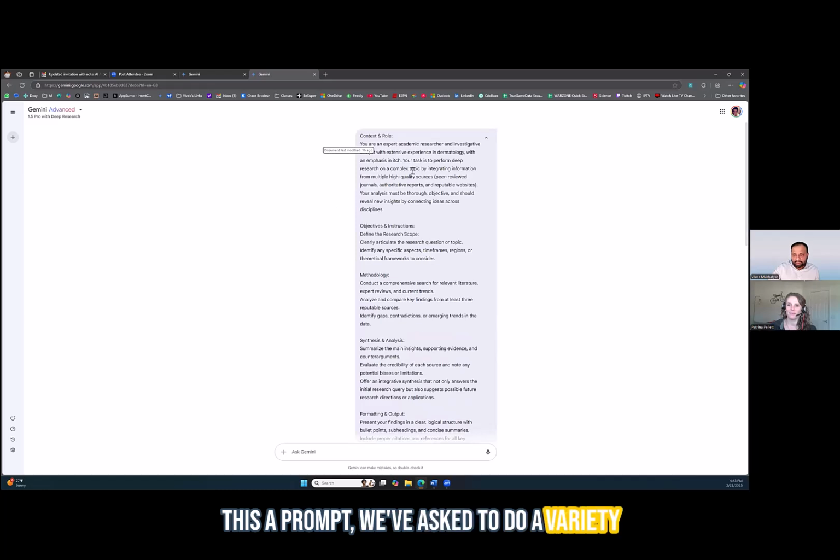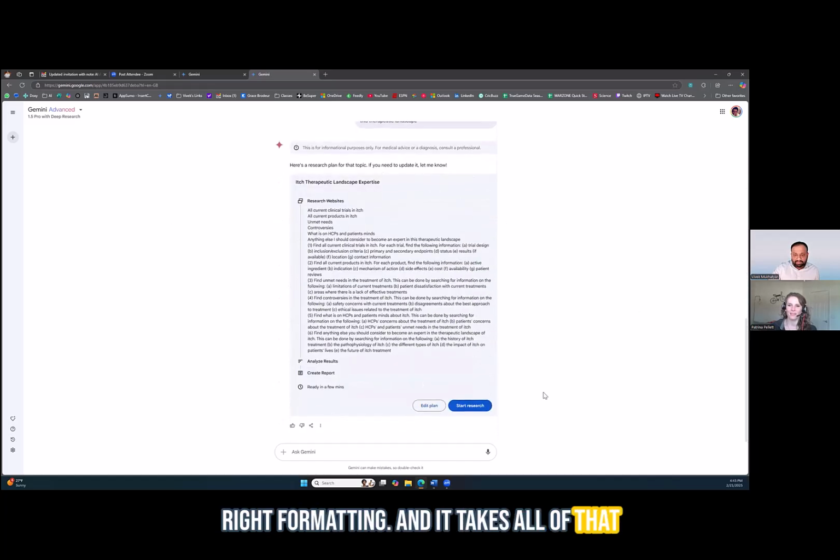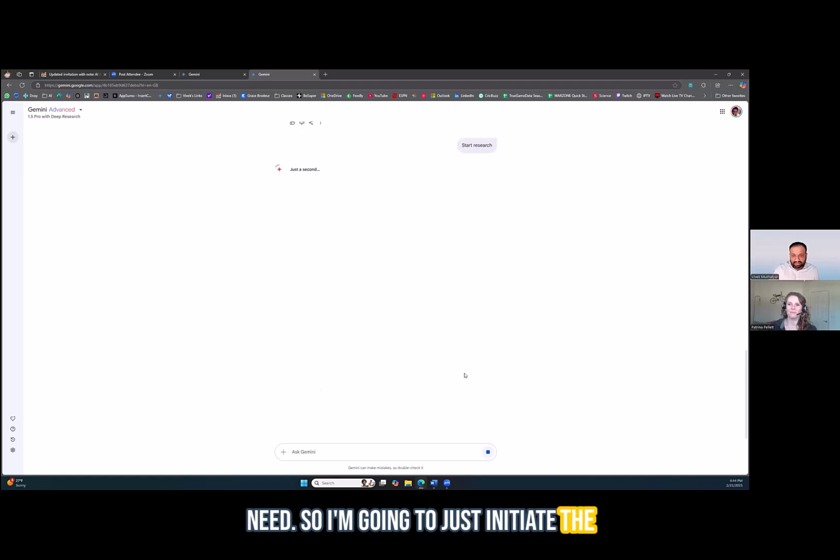We've asked it to do a variety of different things, provided a context, objectives, methodology, what type of analysis we want to do, as well as the right formatting. It takes all of that information and summarizes the research protocol. Essentially, it's asking you whether everything it understood is what you want. So I'm going to just initiate the research.